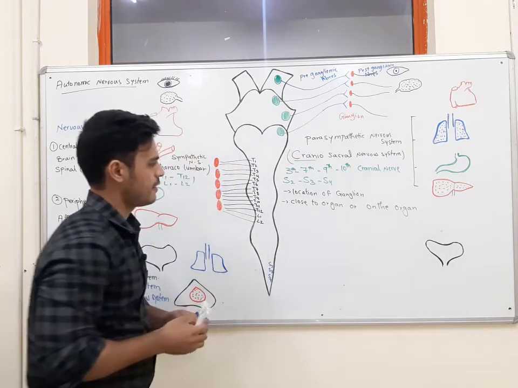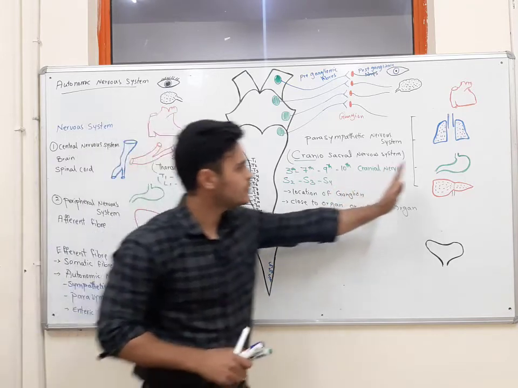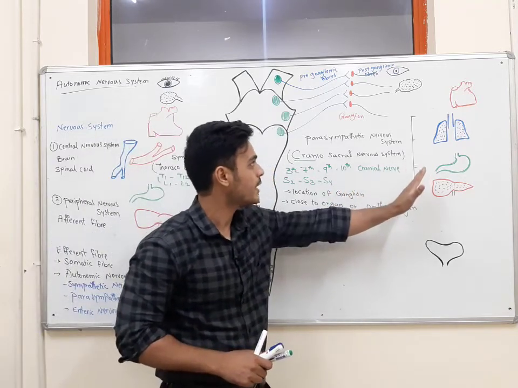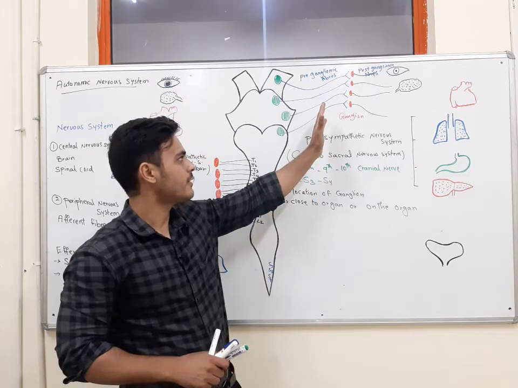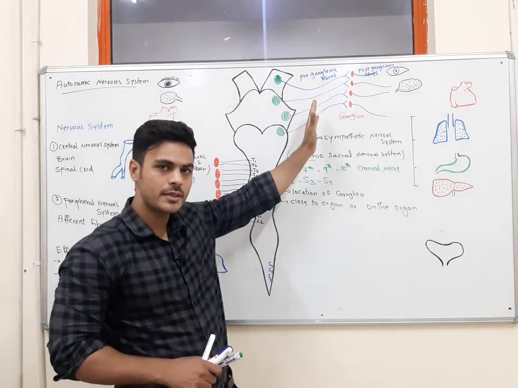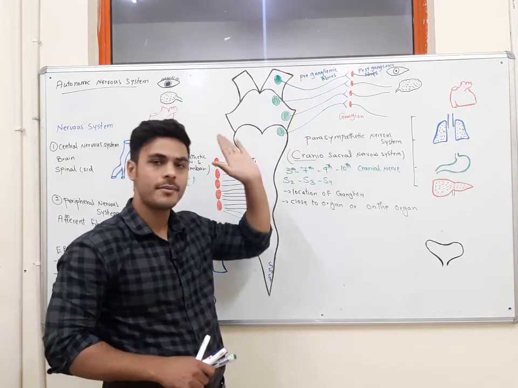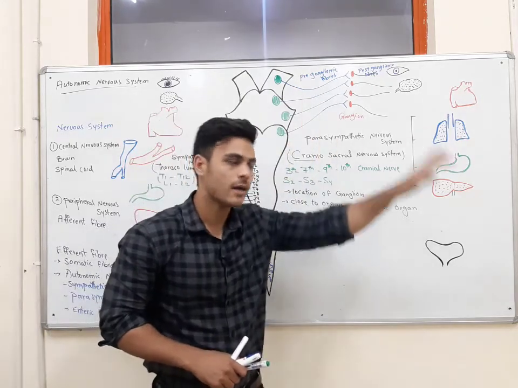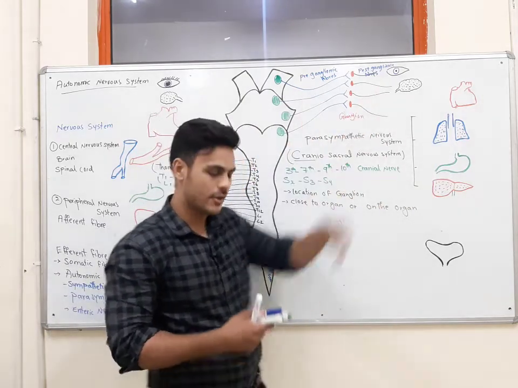If the ganglia are close to or on the organ, then the preganglionic fibers are always longer than the postganglionic fibers.